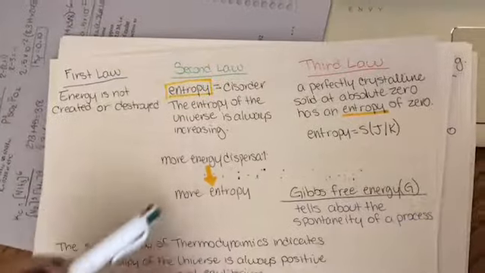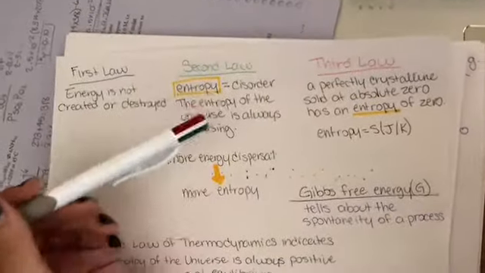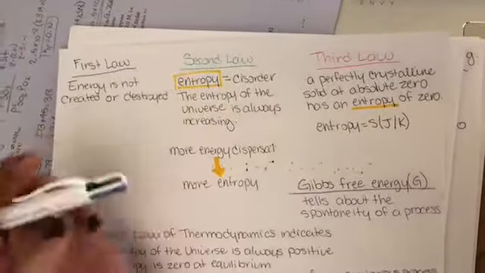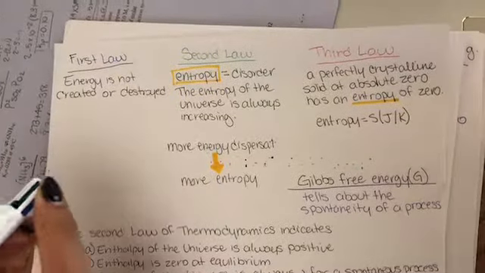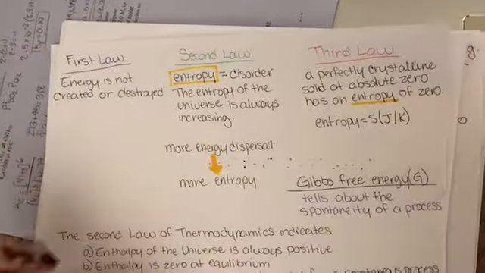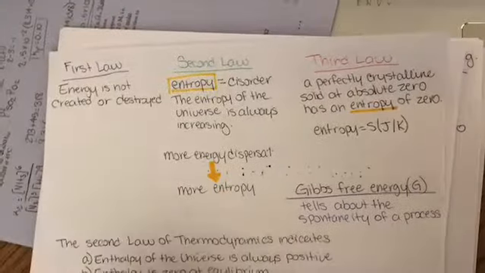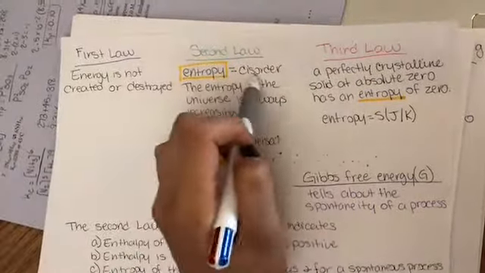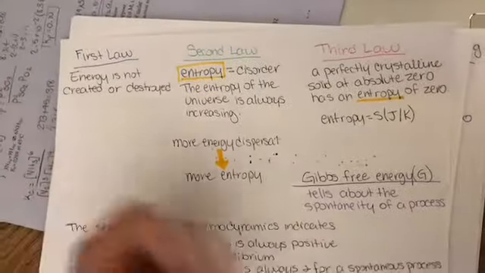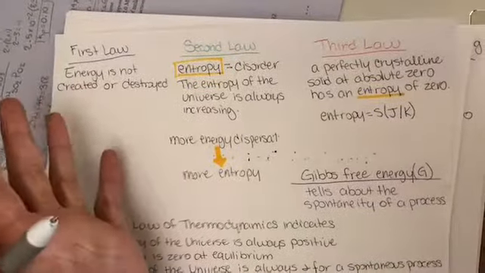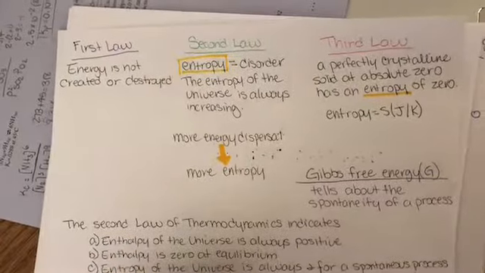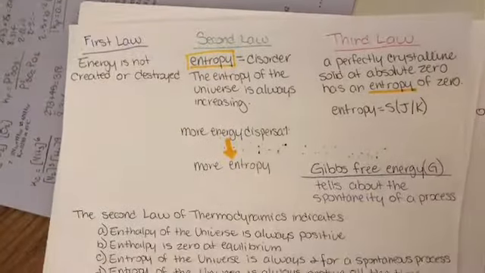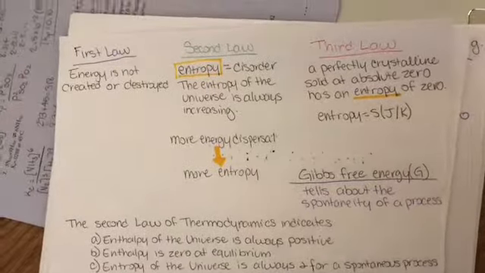So the more energy dispersal, the more entropy. The way I like to think of the second law is having a messy room. If your room is clean, it will get messier over time, and that is entropy equal to disorder. As your room gets messier over time, it cannot get cleaner unless you clean it, but it can get messier without you even pretty much trying.